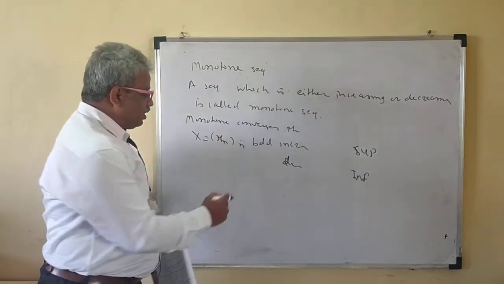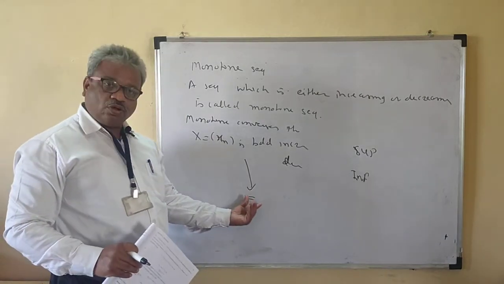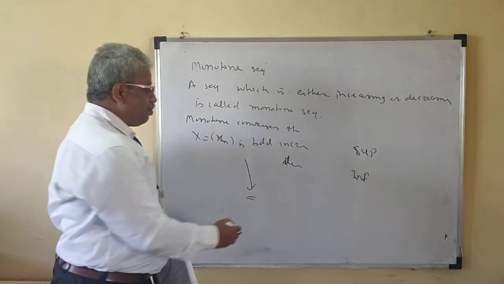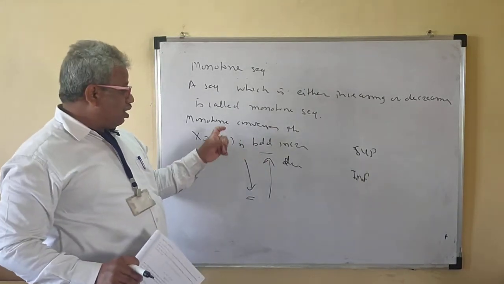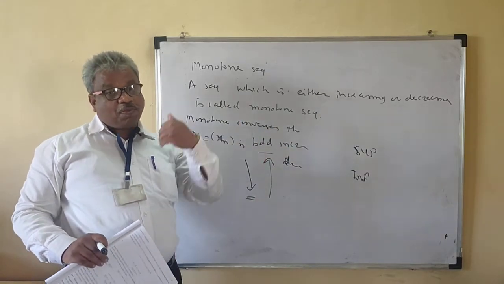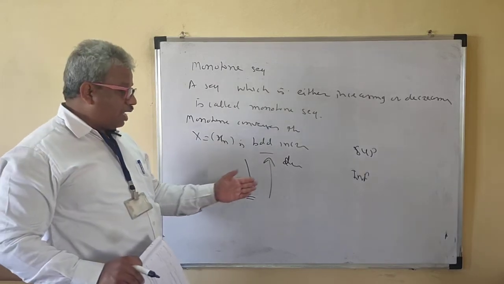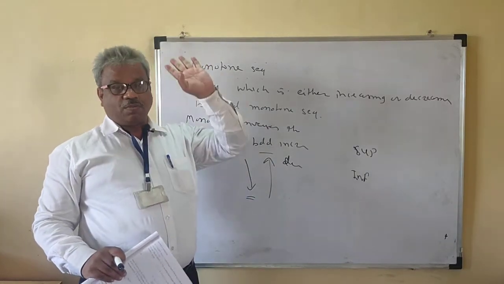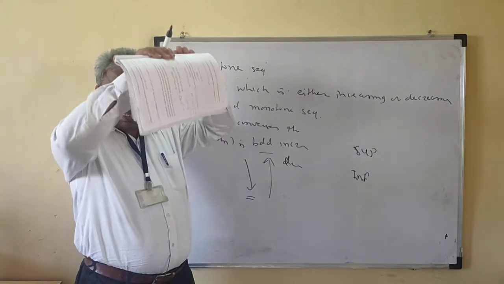The sequence is decreasing means there is a lower bound, which is the infimum, and the sequence is increasing means there is an upper bound, the supremum. Because a bounded increasing sequence is always bounded below, and a decreasing sequence is always bounded above, because all numbers are less than the first term.